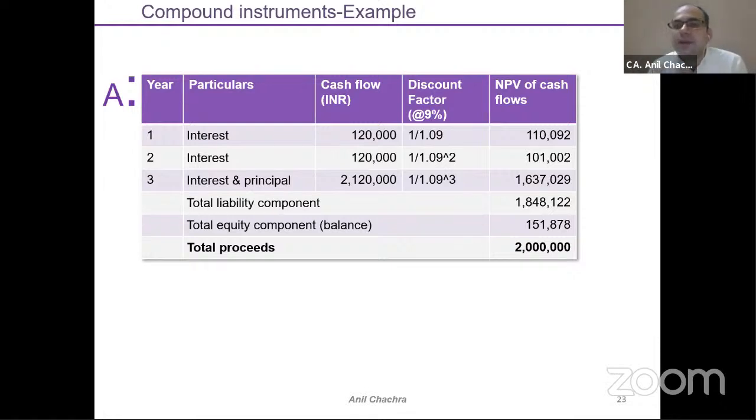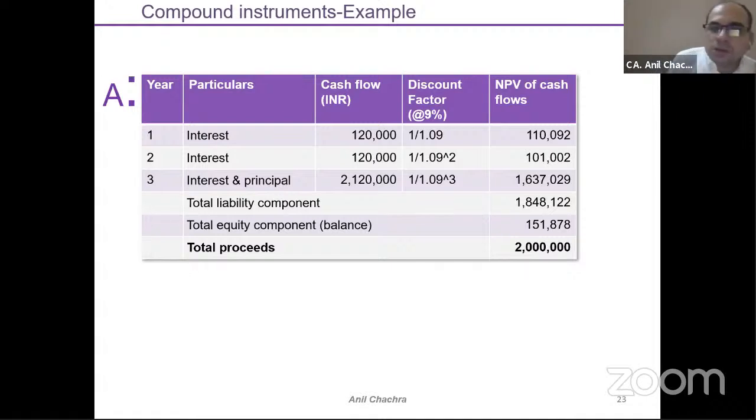At the end of the third year, whenever you convert this liability into equity, this liability will get converted into equity and will get reflected in your reserves under the equity part. At the initial stage, your equity would be 1,51,000. We can say that. So, if you summarize